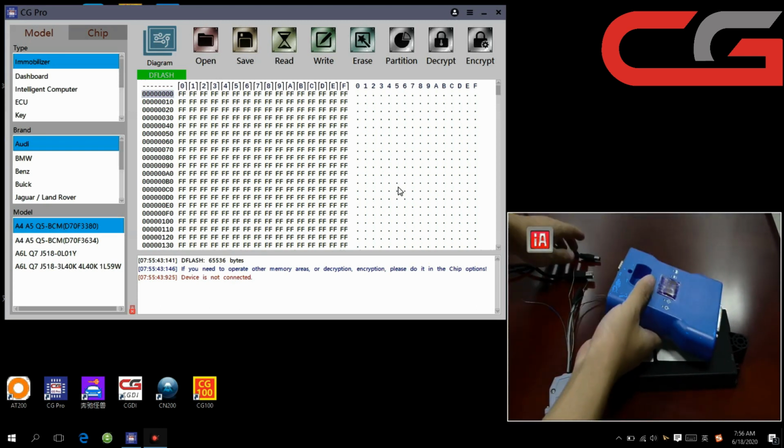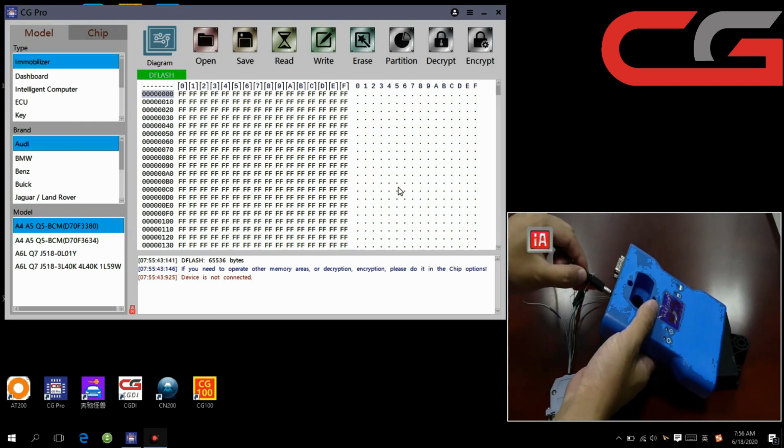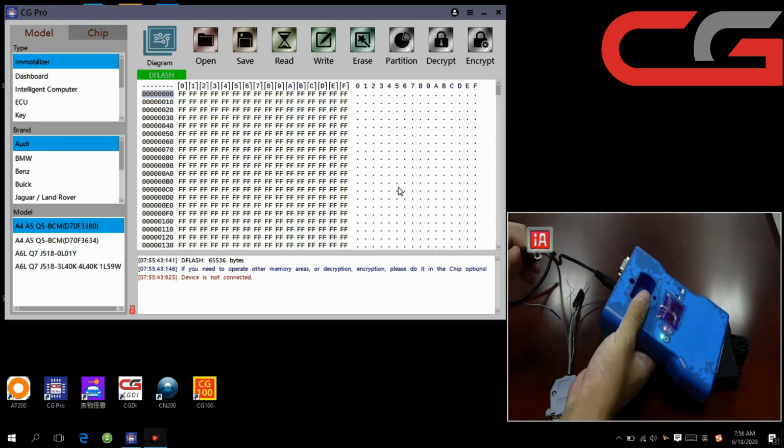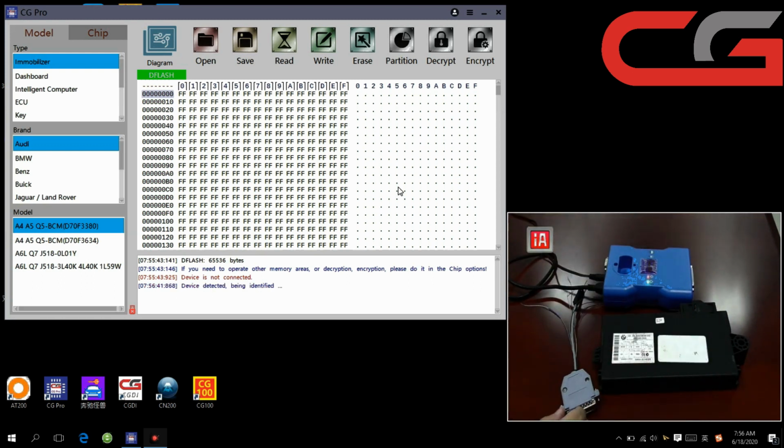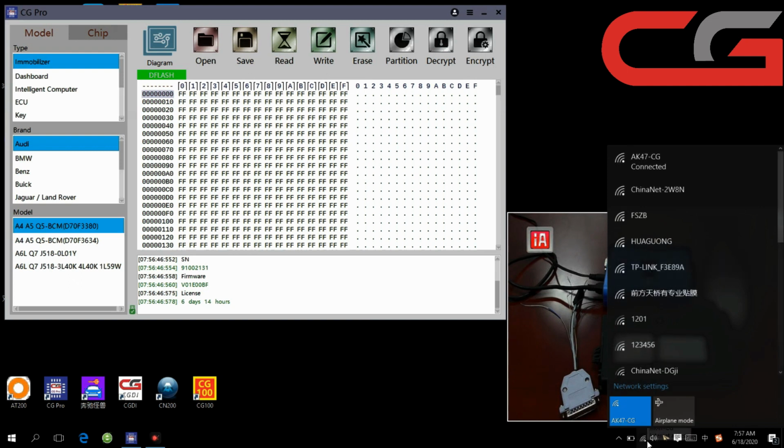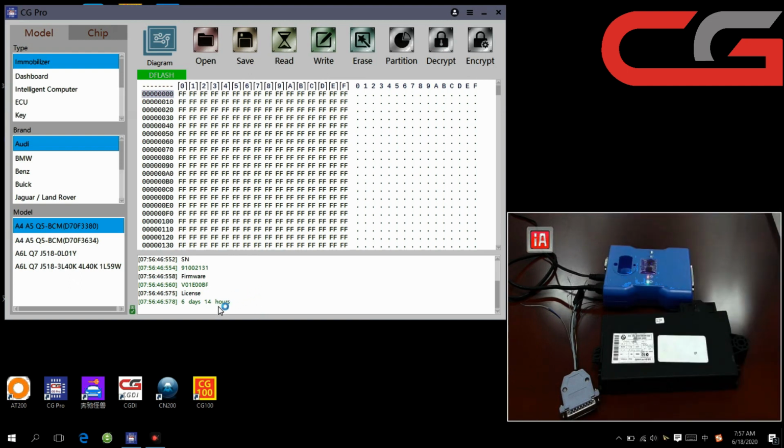Let us connect our power first, then our USB cable. Okay, we back to the software. You can see the time here. Don't worry if the time is zero. If you just make sure your PC is connected to the internet, it will update by itself. The license here, no worry about it.